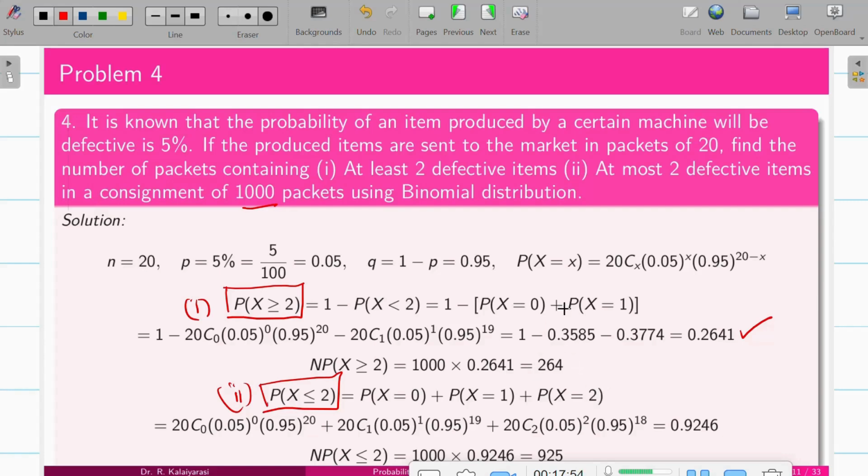And coming to the next one, at most two defective items in a consignment of 1000. So it is P of X less than or equal to 2, so it is 0, 1, 2, and we have to compute for the consignment of 1000. In that scenario, we get it as 925. Is it clear?